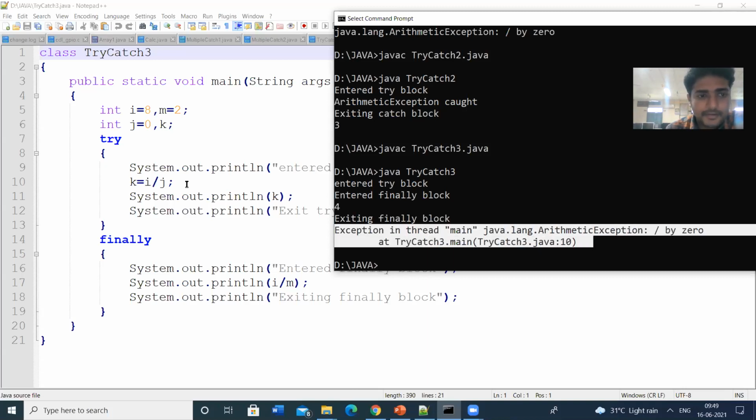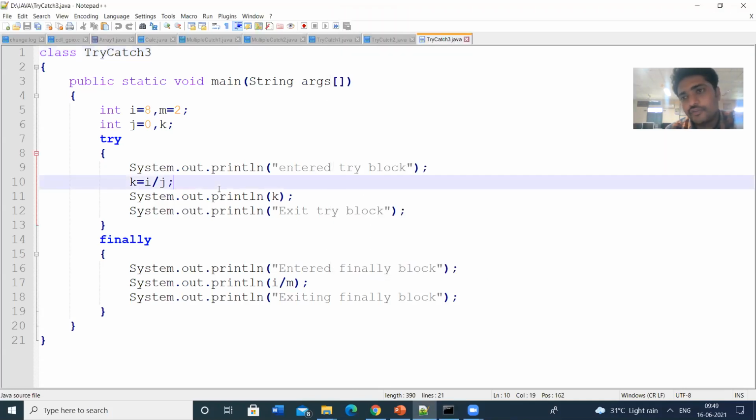So line 10. The line 10 is this one. So it raises the exception, division by 0 exception. So if you don't write the catch blocks, the compiler has some default exception handlers. The compiler will raise the exception whether you write the catch block or you don't write the catch block.